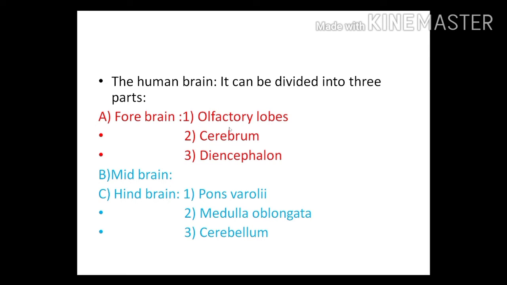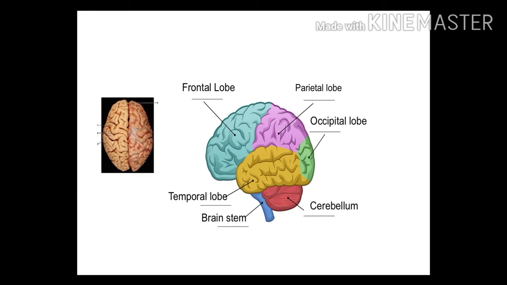At first, we will discuss the olfactory lobes. Students, this is the narrow part and it is located just behind the cerebrum. Cerebrum, we know, is the largest part of our forebrain. In the next slide you can see this diagram showing our cerebrum.